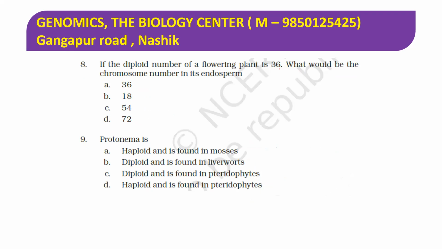If the diploid number of a flowering plant is 36, what would be the chromosome number in its endosperm? This is a flowering plant, meaning an angiosperm. The endosperm of an angiosperm is triploid and is formed after fertilization, whereas in a gymnosperm the endosperm is haploid and formed before fertilization. So it is triploid. The diploid number is given, 2n equals 36, so n will be 18. For 3n, multiply by 3, so 3n equals 54. And hence the right answer is 54.